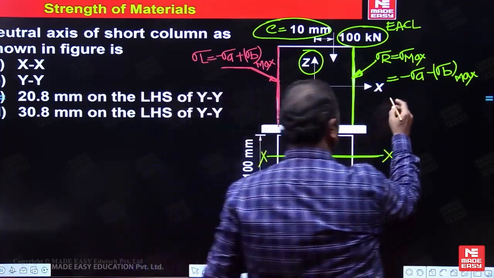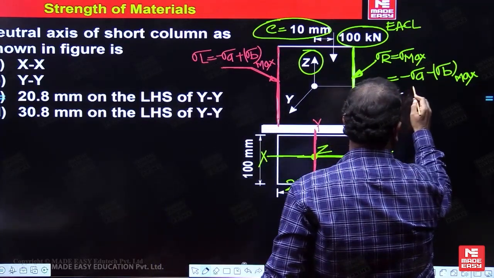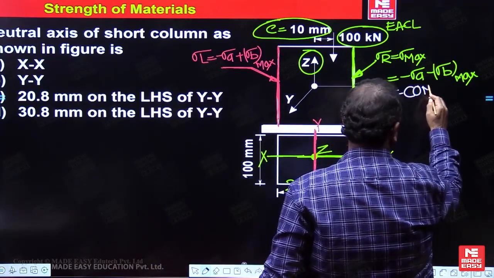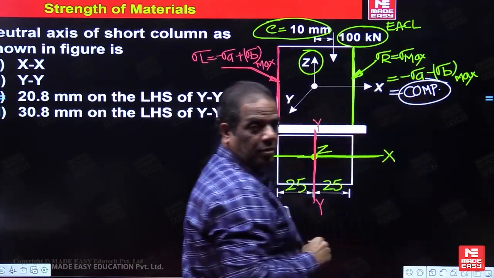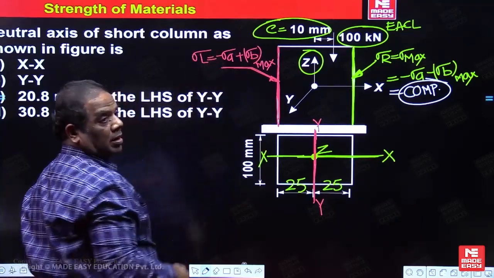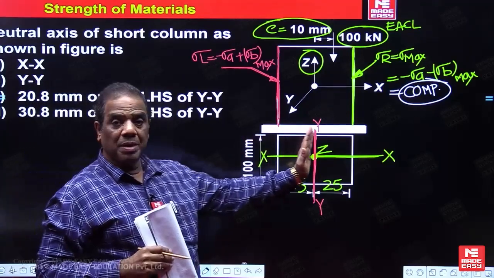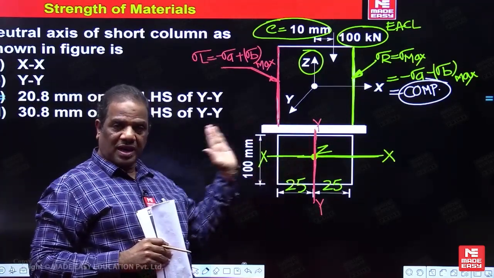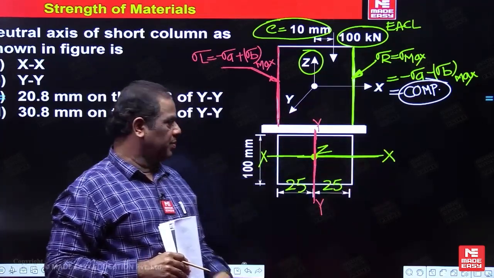Overall this value is going to be compressive. And this side may be tensile, may be compressive, may be zero. So on which side may the stress become zero? The left side is going to become zero, because on the right side you are getting completely compressive.